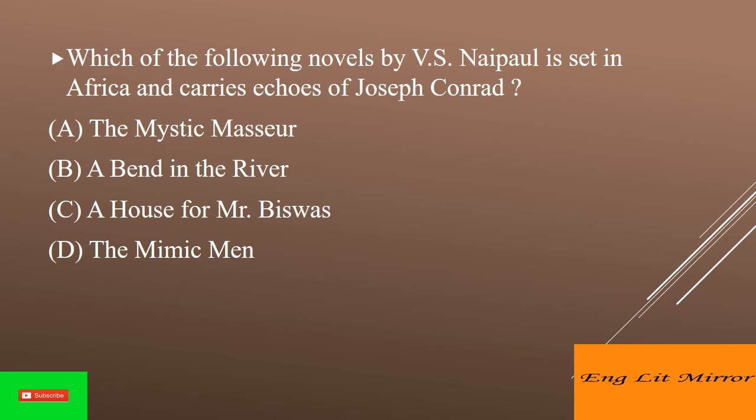Which of the following novels by V.S. Naipaul is set in Africa and carries echoes of Joseph Conrad? Answer is option B, A Bend in the River. The novel, telling the story of Salim, a merchant in post-colonial mid-20th century Africa, is one of Naipaul's best-known works and was widely praised. Remember, A Bend in the River has also been criticized for a perceived defense of European colonialism in Africa.